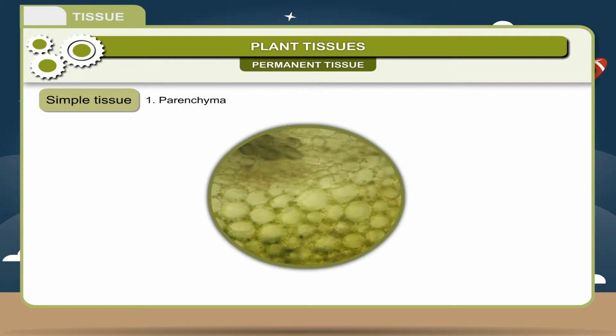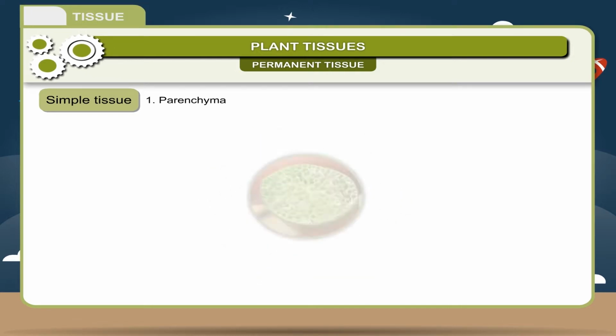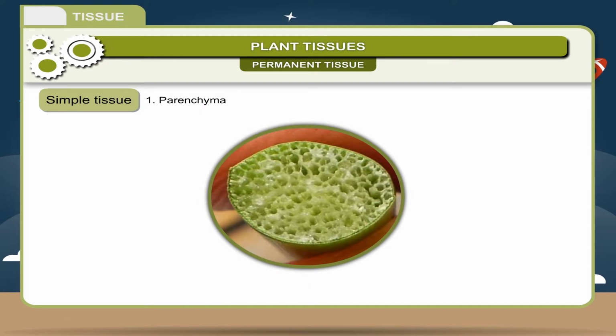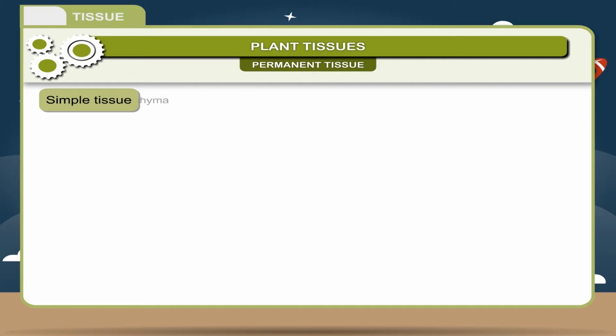Some parenchyma cells may also contain chlorophyll, hence are called chlorenchyma. 3. Parenchyma cells present in aquatic plants have star-like air spaces called aerenchyma. These give buoyancy to the plants and help them to float.